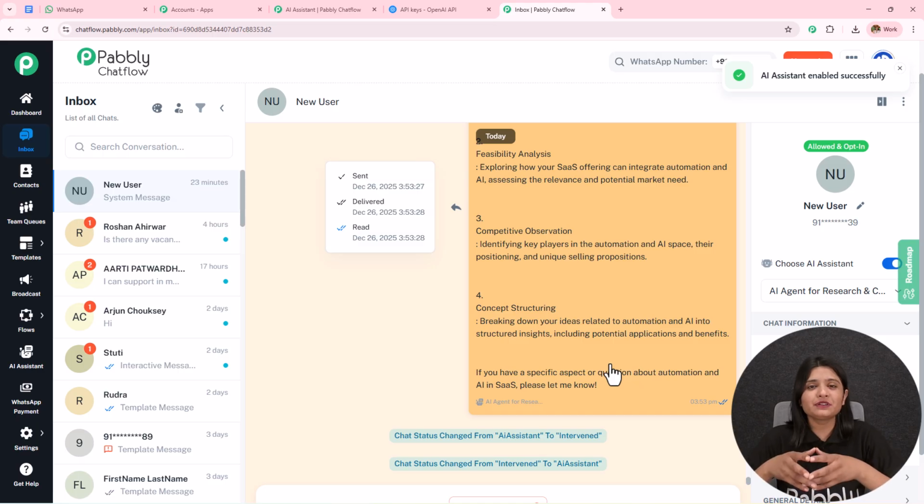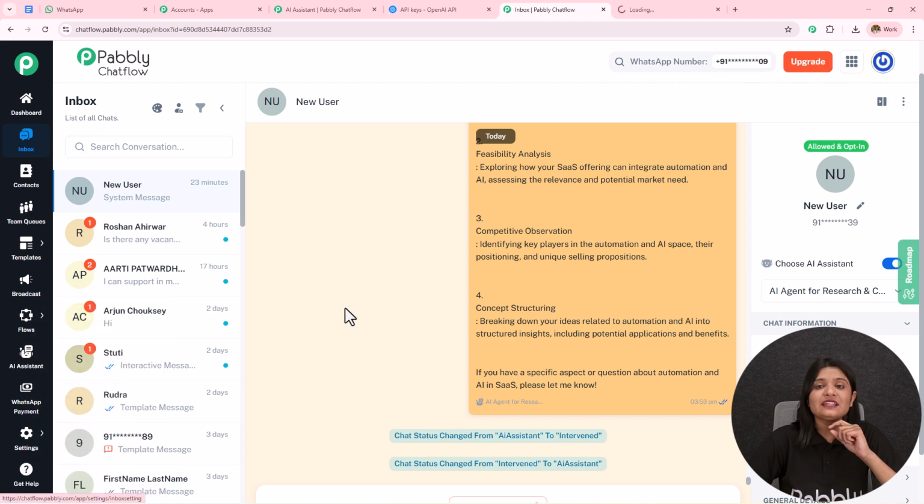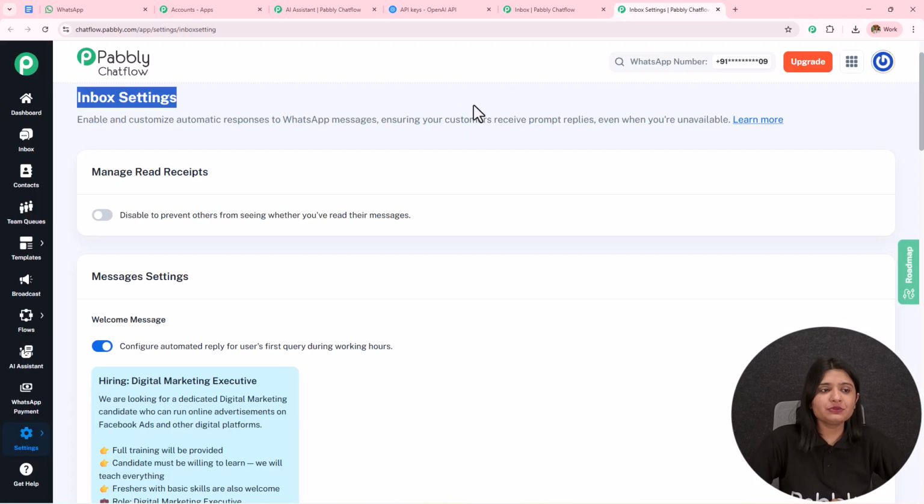But doing this manually for particular chats is very illogical, and that's why what we can do is assign it to a particular group of contacts or to all the contacts. For that, on the left hand side where we can see all these options, we have to go towards the settings and then click on this inbox settings. So I'm going to open this in a new tab. We have landed on this inbox settings.